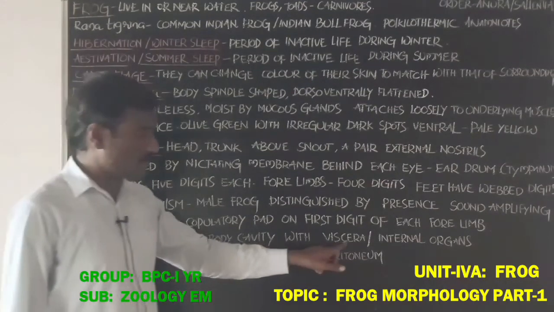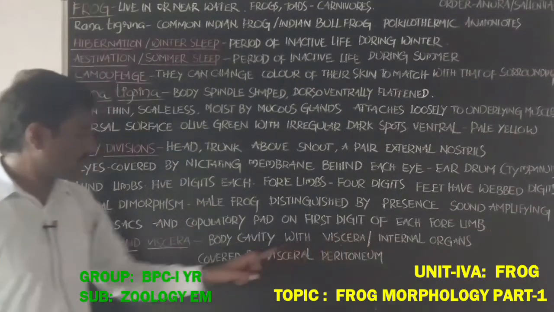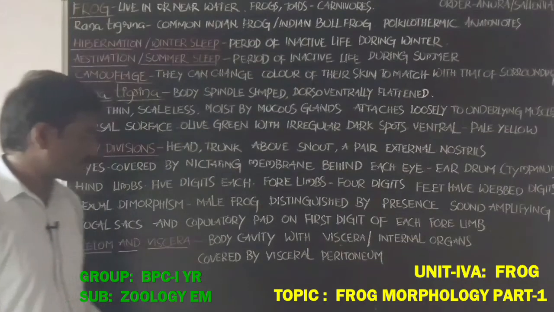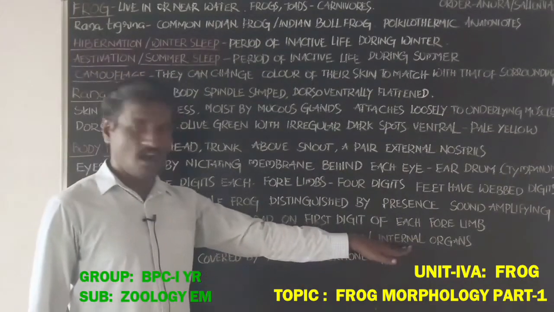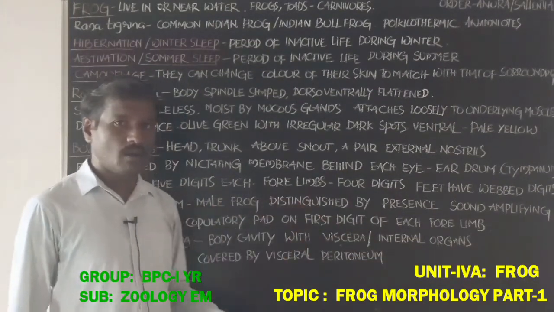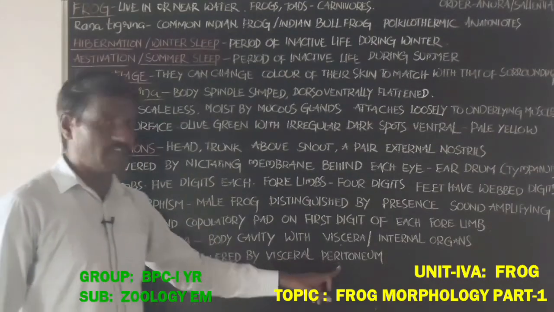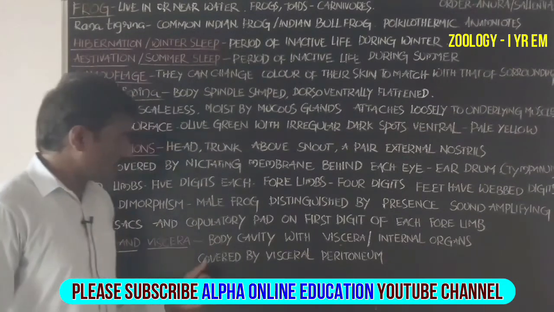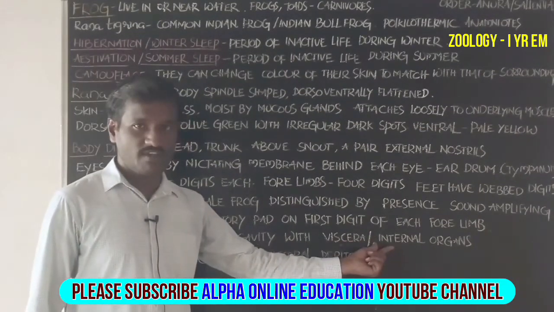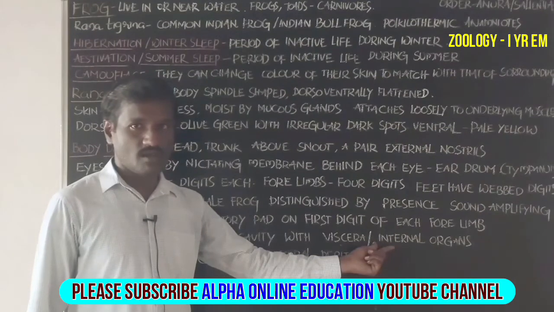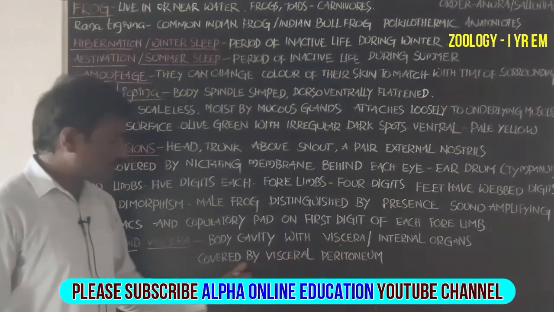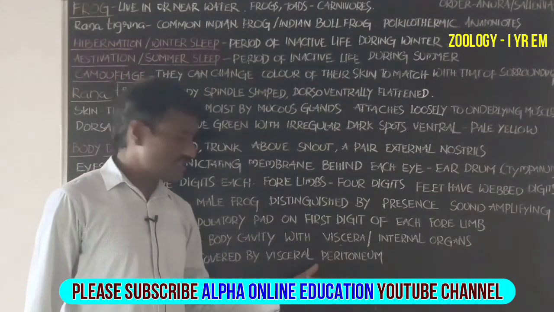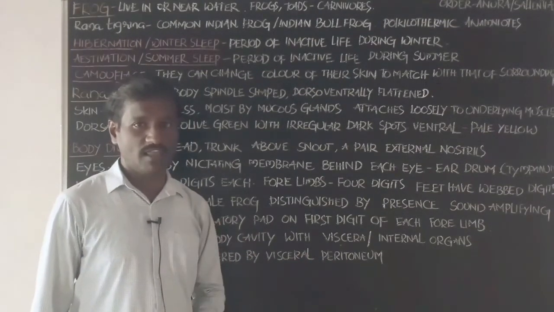These internal organs are covered by a peritoneum layer, the visceral peritoneum, which is obtained from the mesoderm layer.